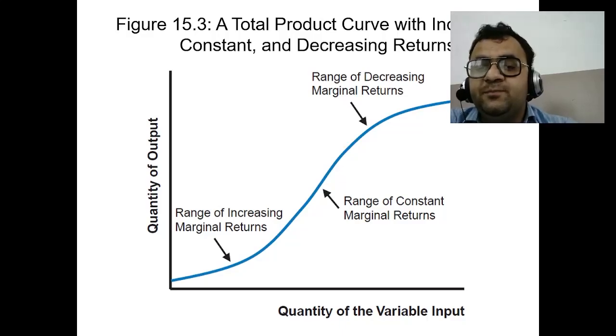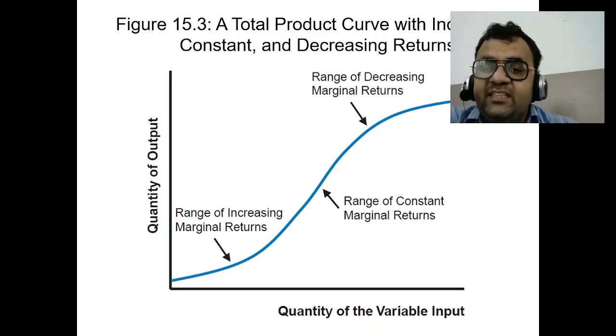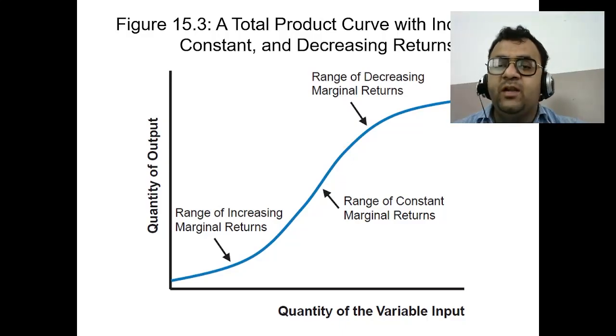Constant return. The curve becomes a straight line with constant slope, indicating that the marginal product of the input is constant. Each additional unit of the input leads to a proportional increase in output.